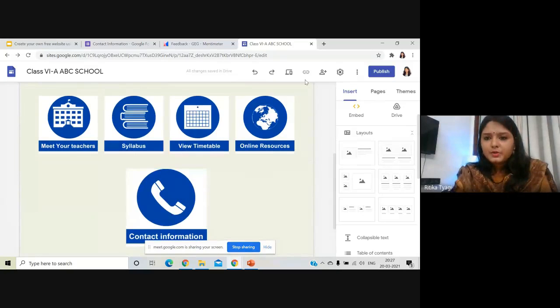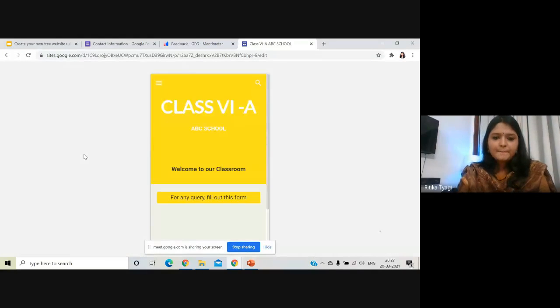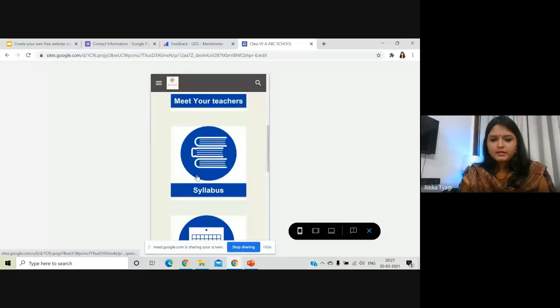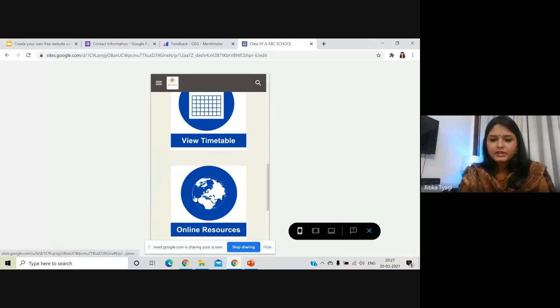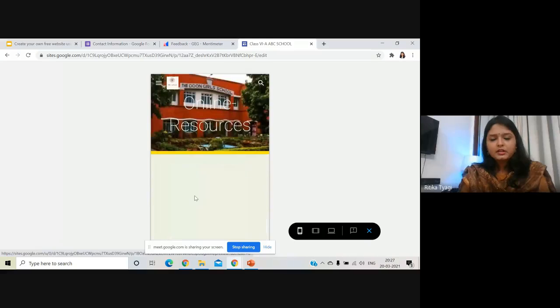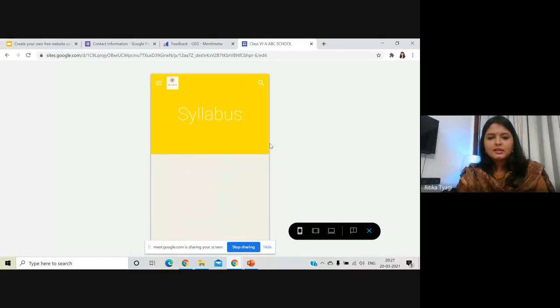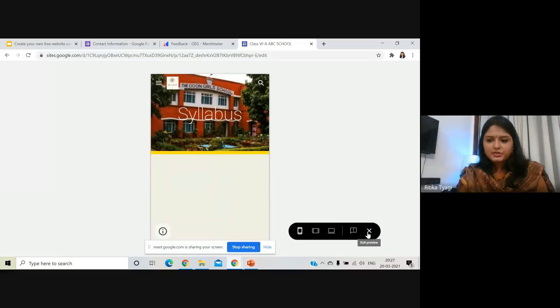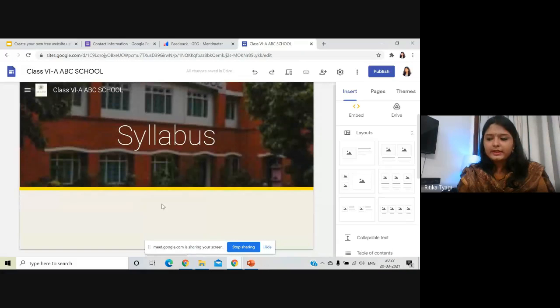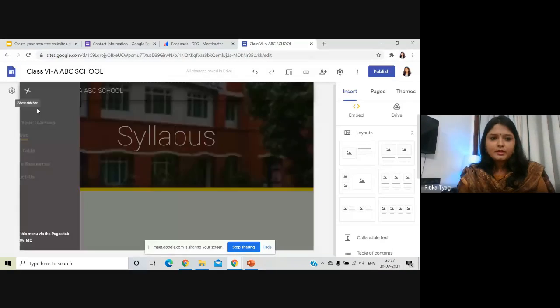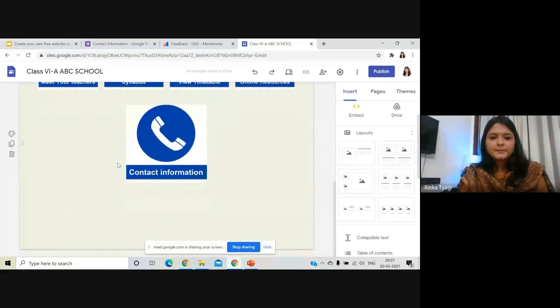Now let me show you how it works. I'll go to preview option again. Let me go to online resources. I'll just click on it and it will automatically take me to the online resources page. So isn't it interesting? It looks like an app now. Now, if I want to go back, I can just click here. I can go to syllabus and this is my syllabus page. So these buttons are working perfectly fine. I'll go to home page again.